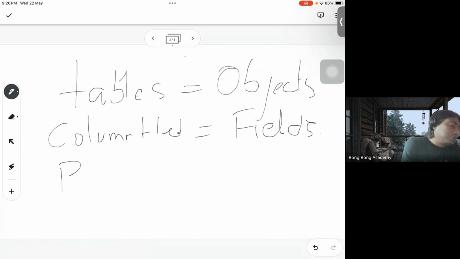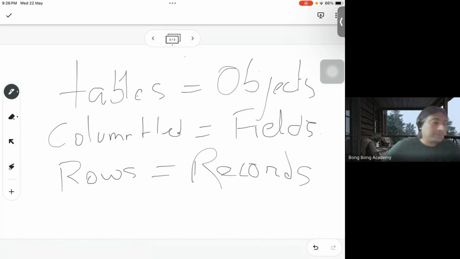And the rows are called records. Any questions? I will use these three terms from now on, right? So when I am talking about objects, actually those are tables. When I am talking about fields, actually I am talking about the column headers on that table.